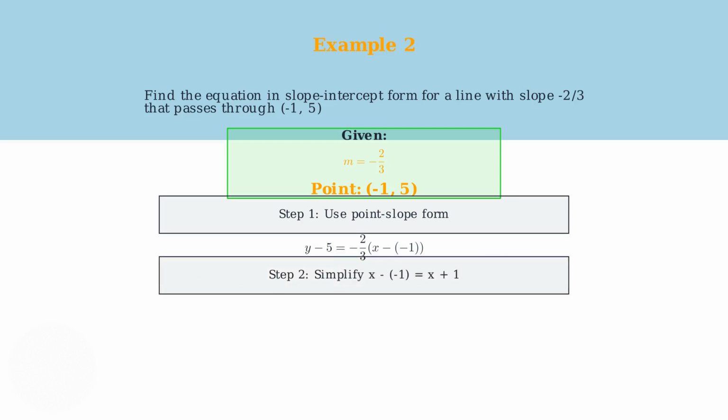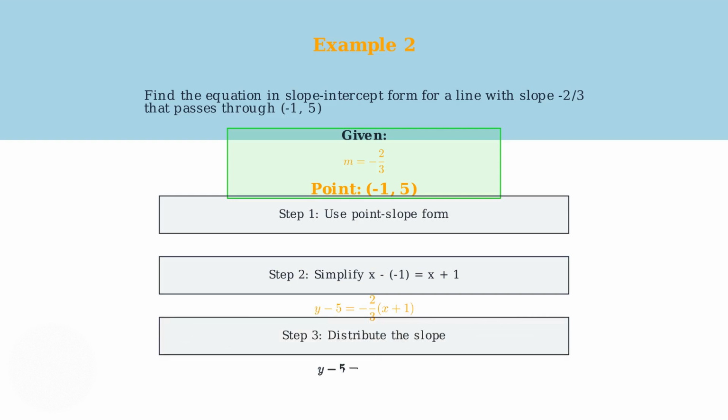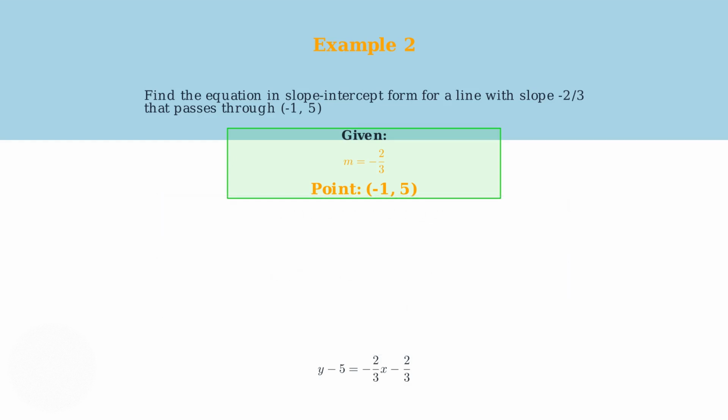Step 2, we simplify x minus negative 1, which becomes x plus 1. So our equation is now y minus 5 equals negative 2/3 times the quantity x plus 1. Step 3, we distribute negative 2/3 to both terms inside the parentheses. This gives us y minus 5 equals negative 2/3 x minus 2/3. Finally, we need to solve for y to get slope-intercept form.